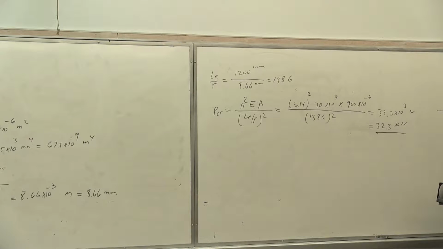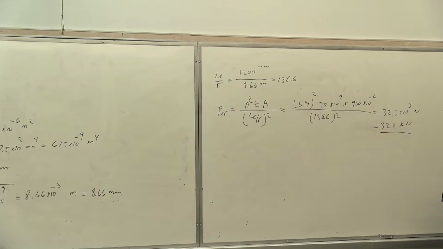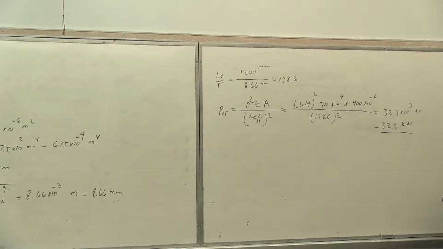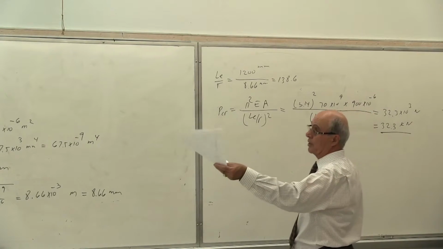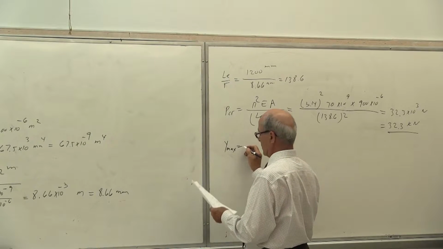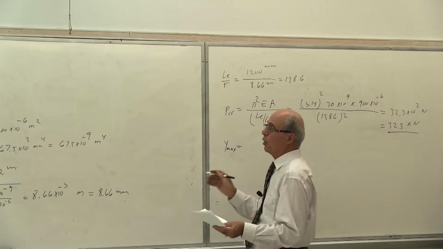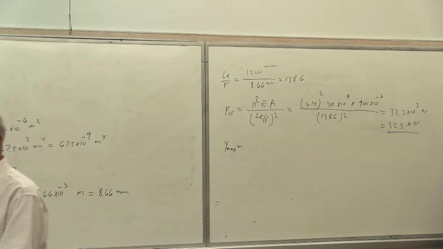Now, the next question he's asking you to do, part A of the problem, is to calculate Y max. That's why I put this on the board. To calculate Y max, all I have to do is use the following formula. I put the formula there. You have to follow the formula in front of you. It's in your handout. It will be given as a formula sheet to you. Everybody understand? Just use it, but do not make any mistake in the unit.